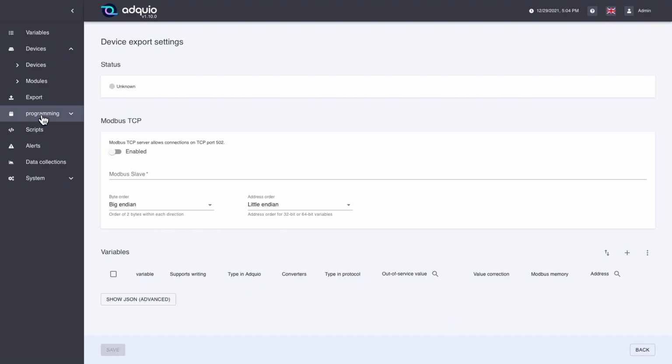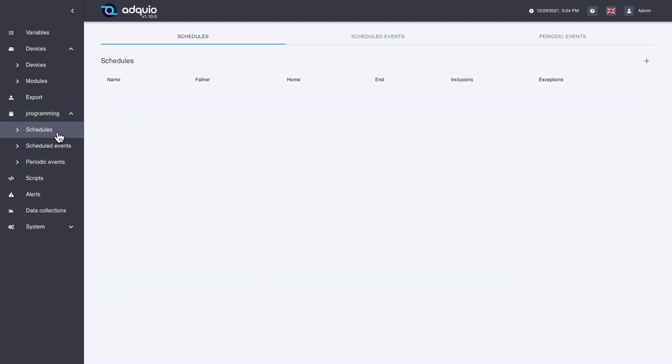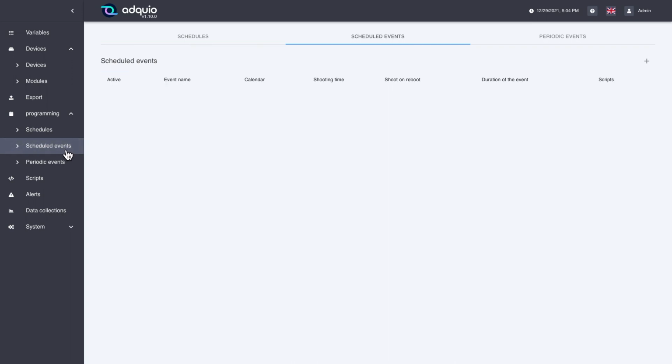In programming, we have calendars, scheduled events and periodic events. As we saw when we talked about events, Adquio can manage calendars in a very simple way, and at the same time it can associate scheduled events to these calendars to execute code on those events. And periodic events that can be repeated every so often, from 0.1 seconds up to years.